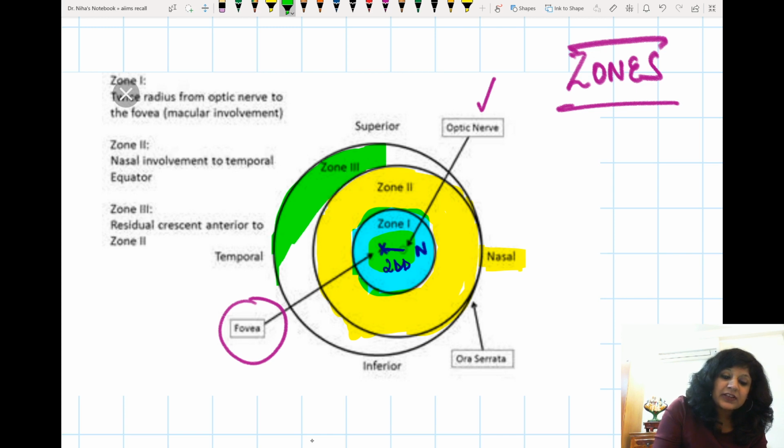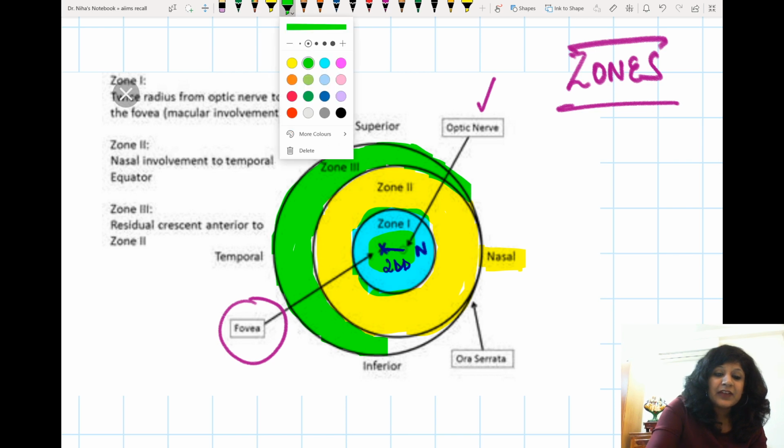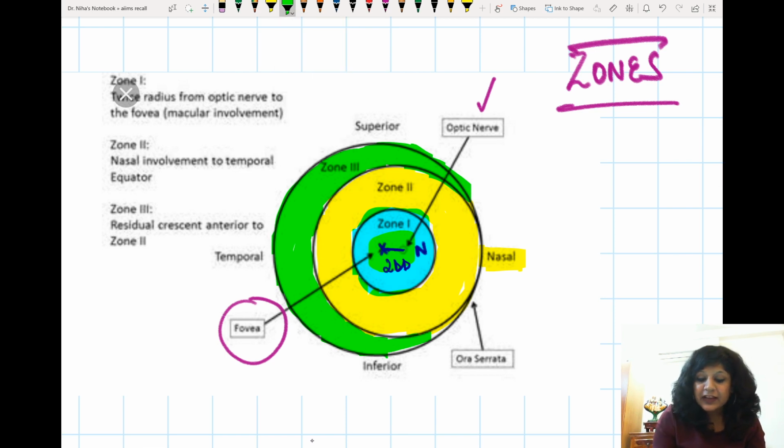This is the third one, and this is your zone 3. So don't consider that all these zones are concentric. It is typically 3 zones, but their area is different as well as their demarcation is also different. So we have got this zone 1, then zone 2, and then zone 3.